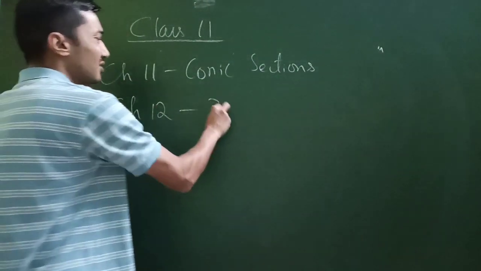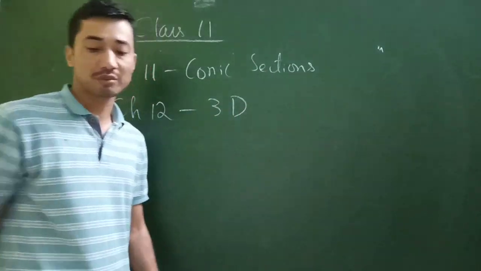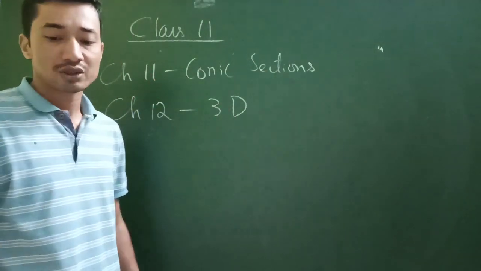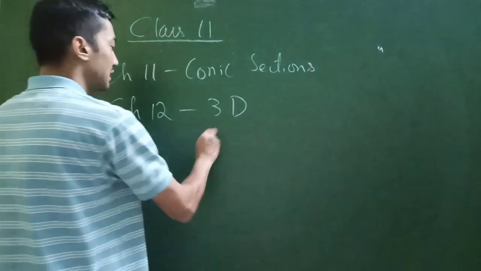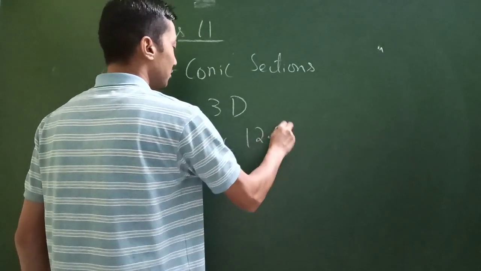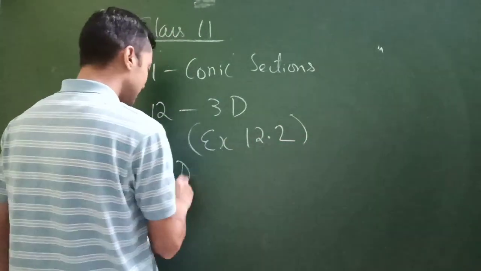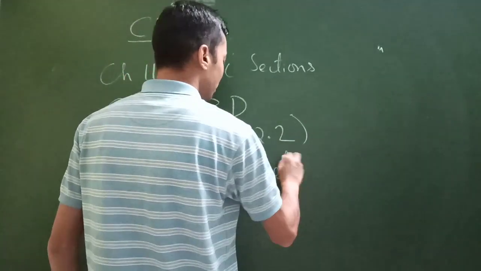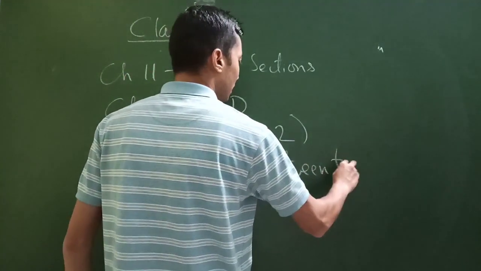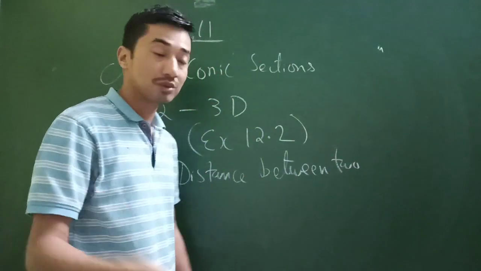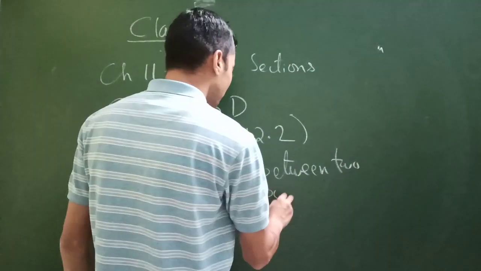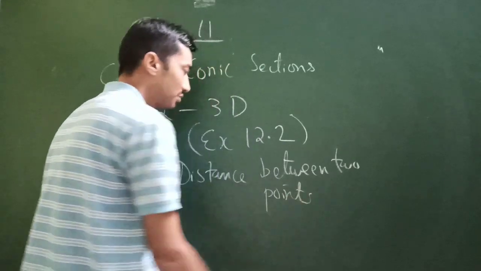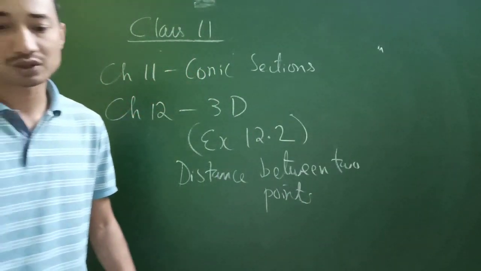Then of course we have chapter 12. Chapter 12 talks about a very small topic of three-dimensional geometry. So distance between two points, that is basically about exercise 12.2. I hope all of you have a copy of that, otherwise you can download it from the NBSE website also. So distance between two points has been removed, that's basically exercise 12.2.